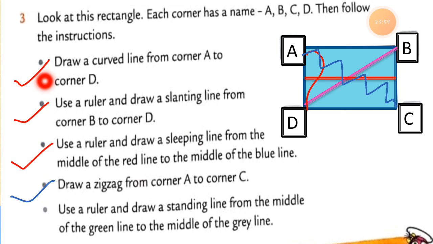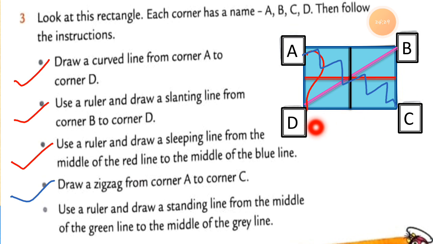Instruction number 1 we followed, 2 is done, 3 is done and 4 is also done. Now instruction number 5, let's read it. Use a ruler and draw a standing line from the middle of the green line to the middle of the grey line. Here we have to draw one standing line. See this, I made one standing line in this picture in the middle of the rectangle.